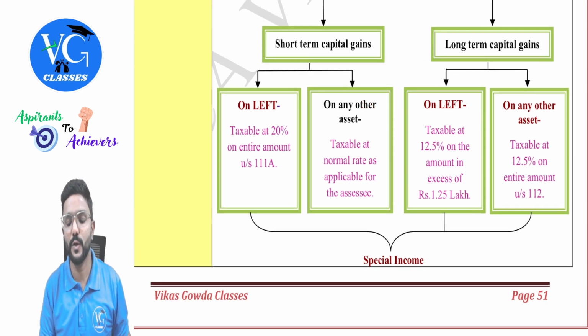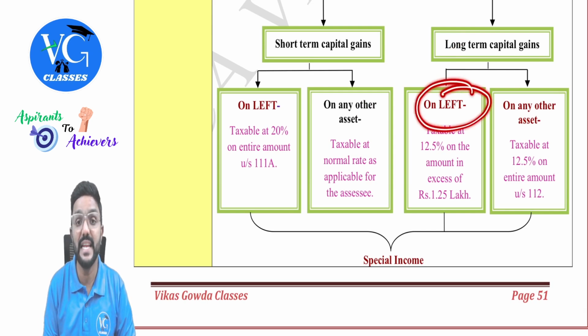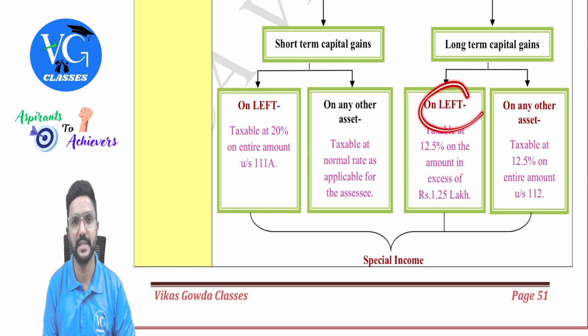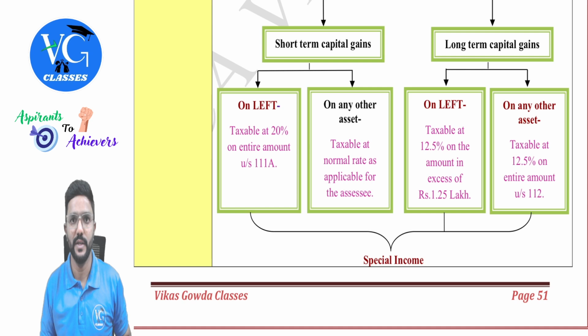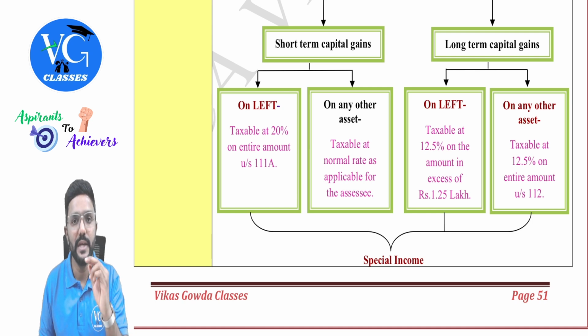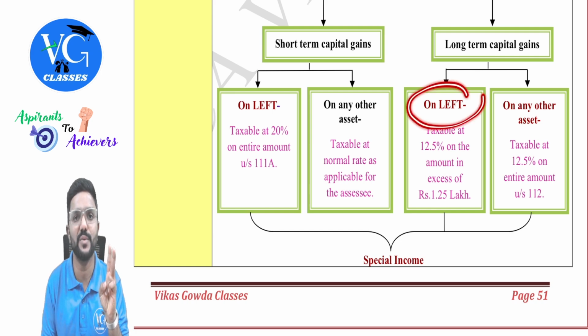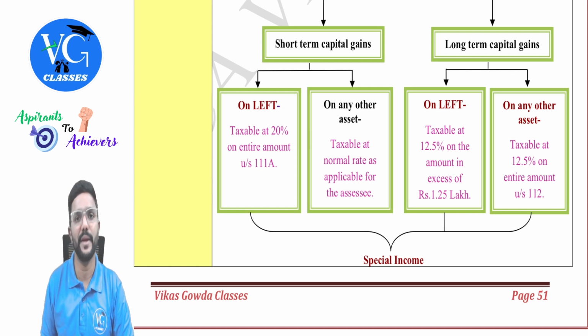Okay. Then coming to long-term capital gains, if there is a long-term capital gain on the transfer of LEFT, that is the same assets, guys. Three assets: listed equity shares, unit of equity oriented fund, unit of business trust. Then it is taxable at 12.5%, but not on the entire amount, only in excess of 1,25,000. For example, assume long term capital gain on the transfer of LEFT is 2 lakh. Only 75,000 will be taxable at 12.5%.